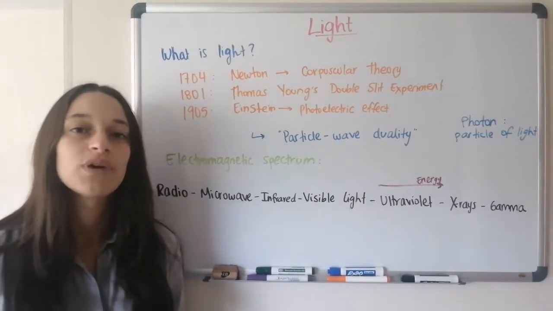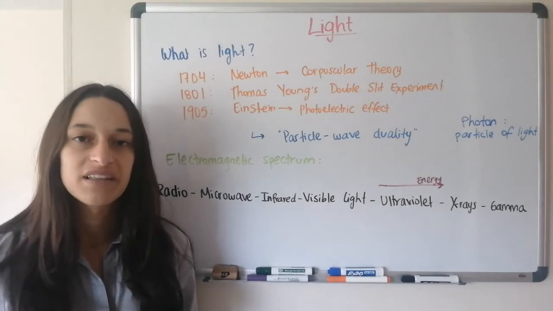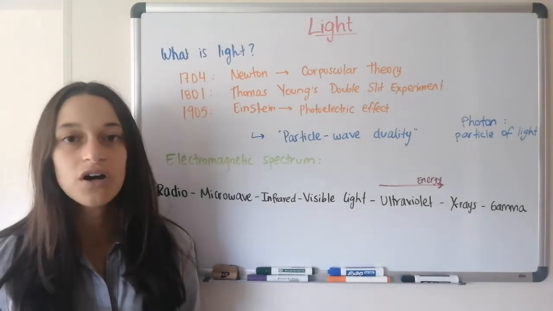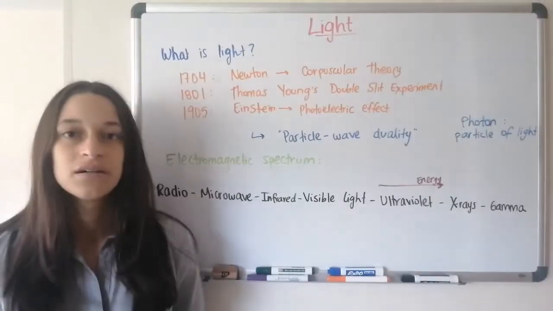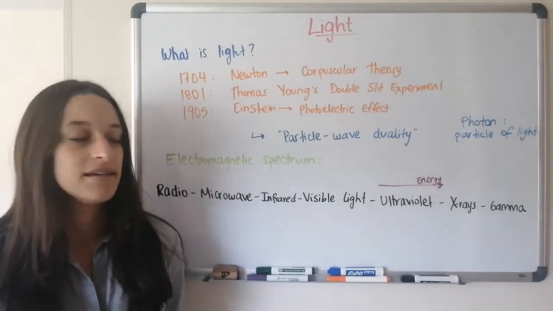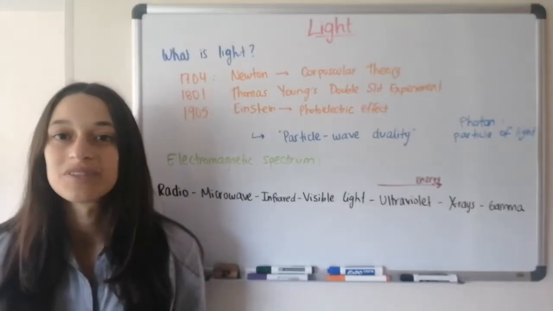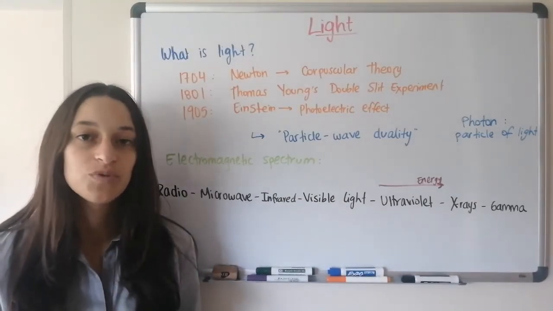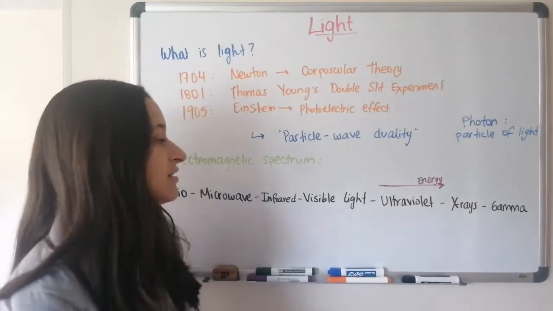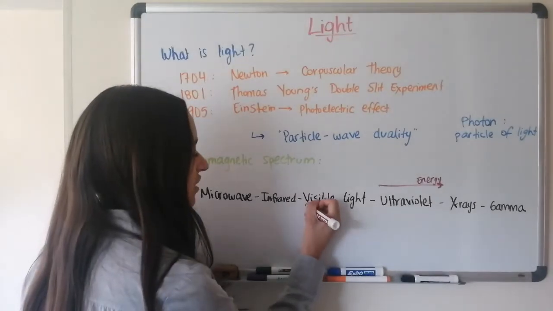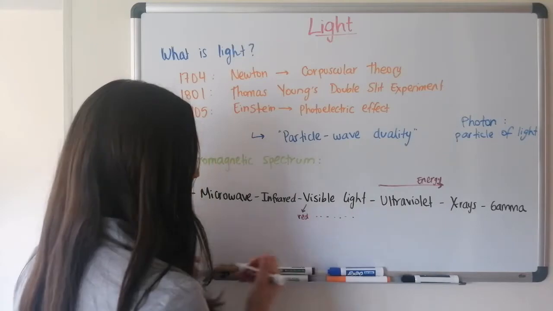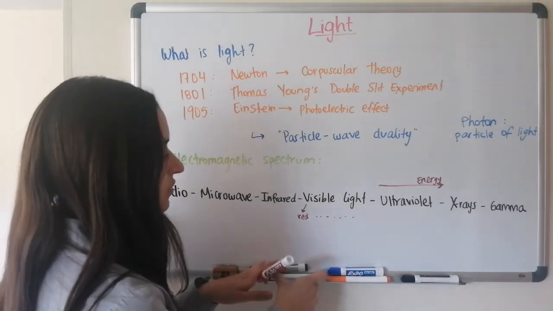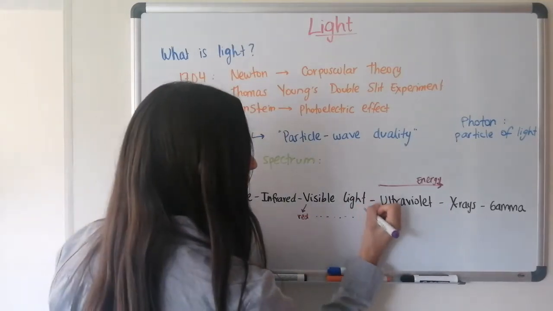Then we have infrared light. You've heard about infrared light, you've probably seen it. It's used in photography, and it's just red light. We can see some of the red light, but there's some of it that we can't see. Then comes the visible spectrum. This includes all of the colors that the human eye can see. At the least frequency, we have here red color. We have all the colors of the rainbow, and here at the end, we have violet.